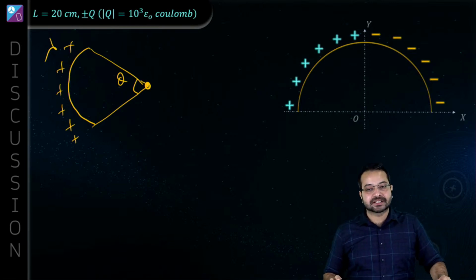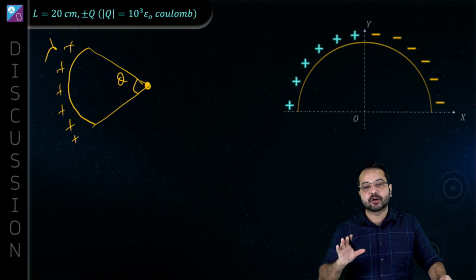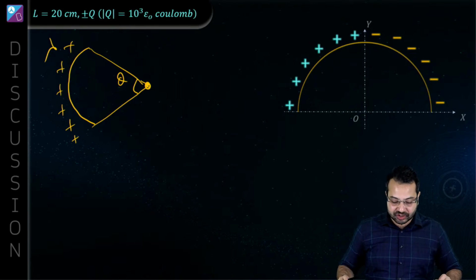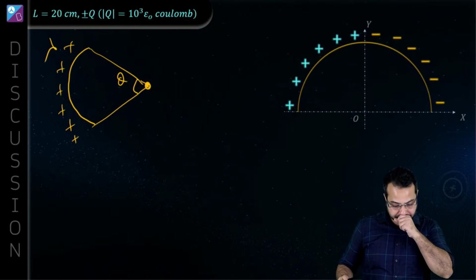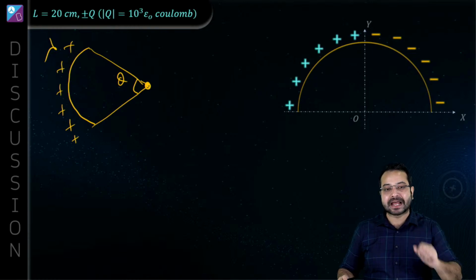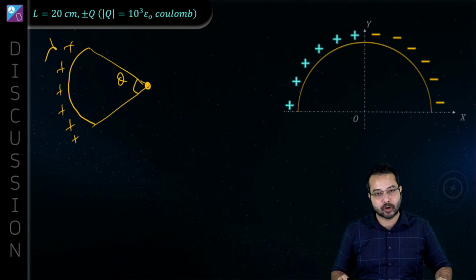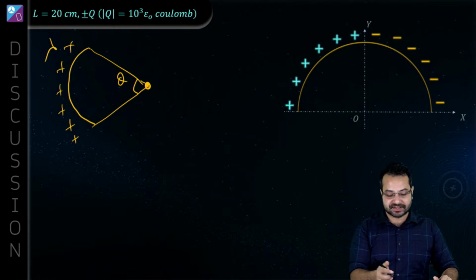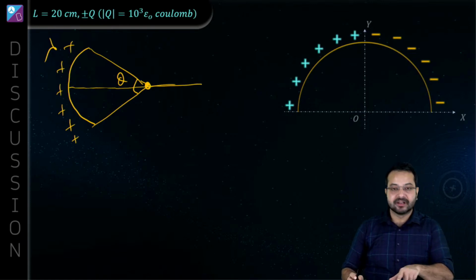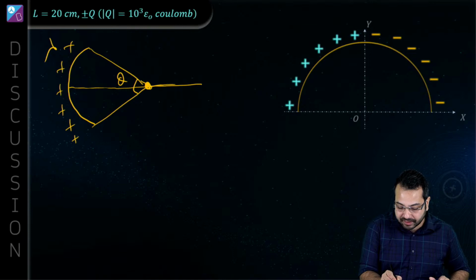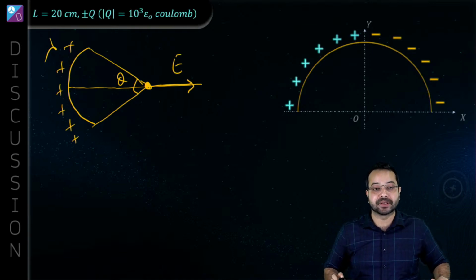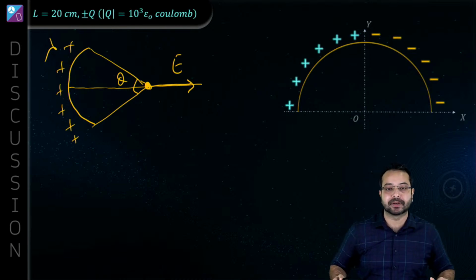Then in this case, what is the direction and magnitude of electric field due to this arc which is subtending an angle theta at the center? By symmetry, if we draw a perpendicular bisector over here, the electric field is going to be in the direction of the perpendicular bisector.